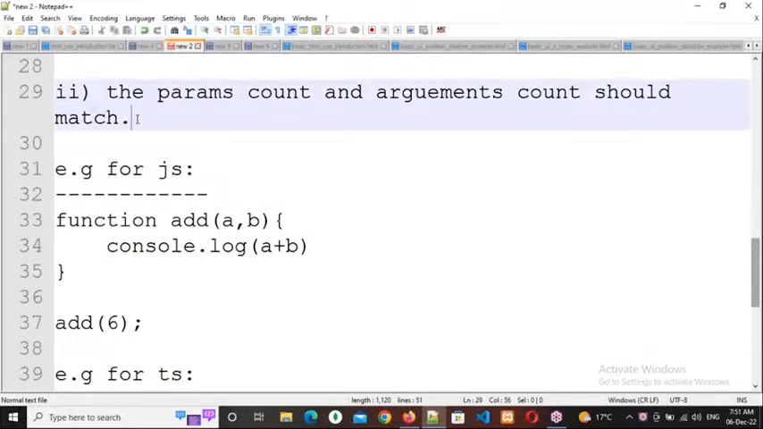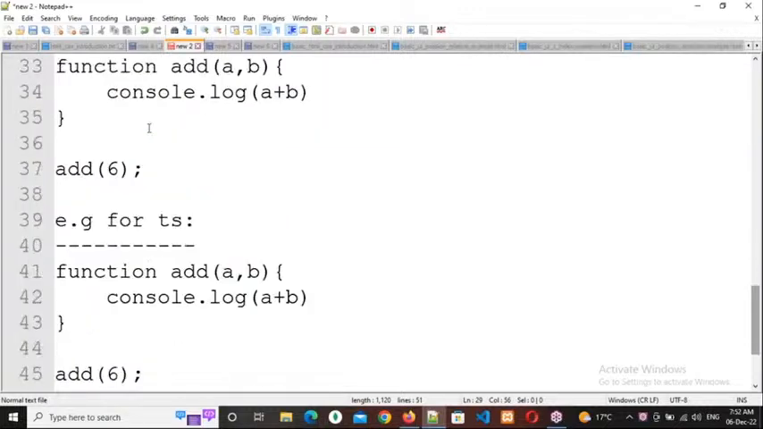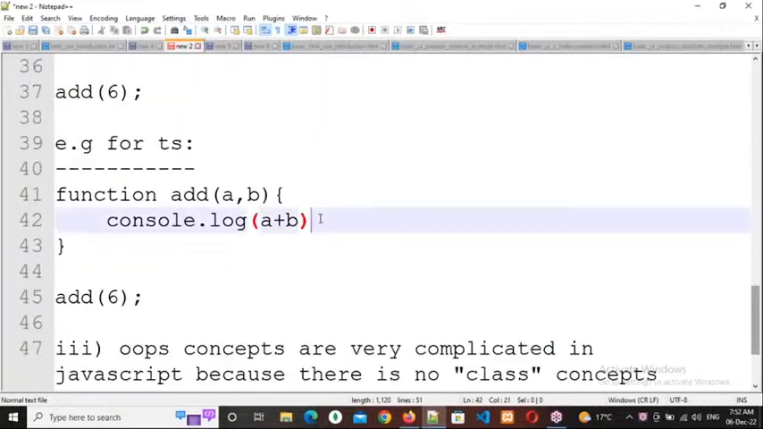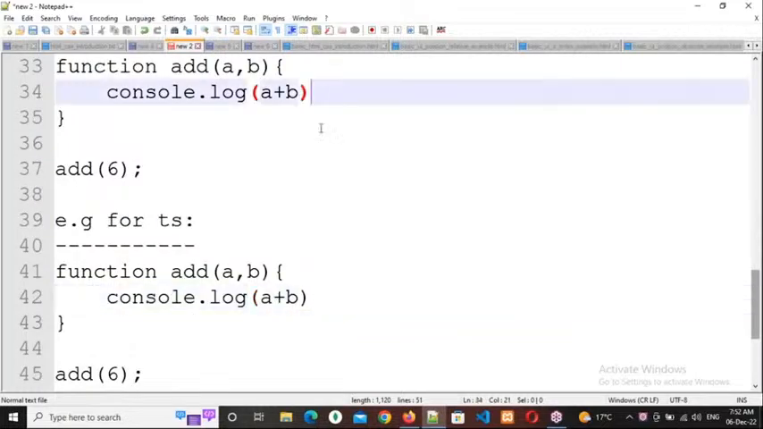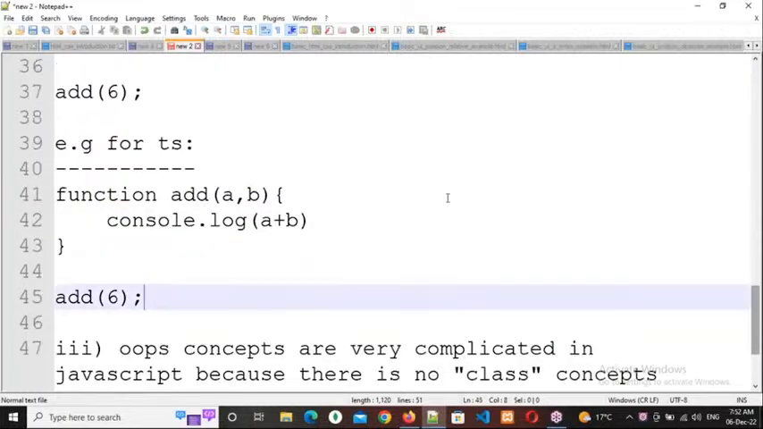So we'll get the output as error. Why? Because params count and arguments count should match. Should match means we must accept that rule. If you don't accept the rule, it will throw error. Clear it, everybody? JavaScript NaN, but TypeScript error. Clear or not? Respond, please.